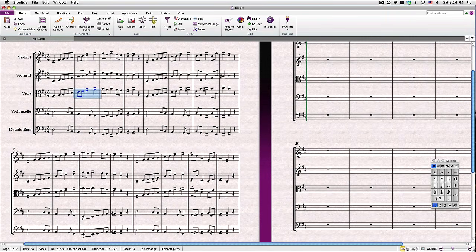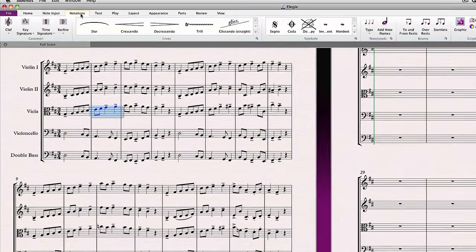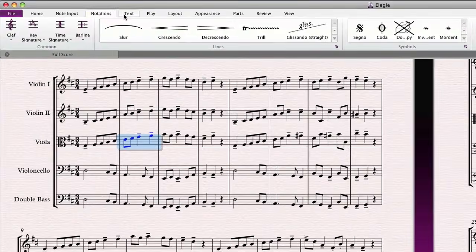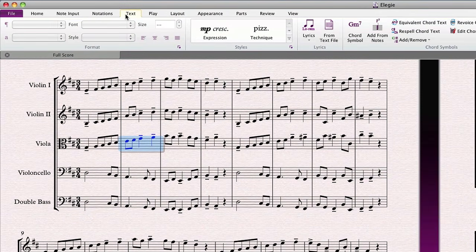We reviewed the ribbon in our last lesson, and everything we cover here will be found in either the Notations or the Text tab, and it's good to know that it's all there. You'll soon see, though, that it's often easier and quicker to use the easy keyboard shortcuts available in Sibelius.